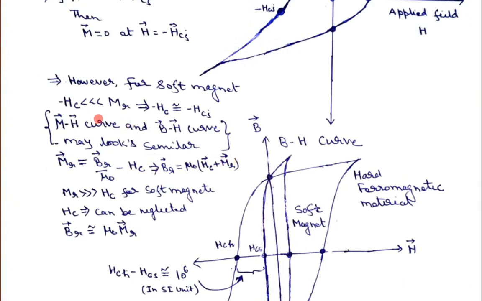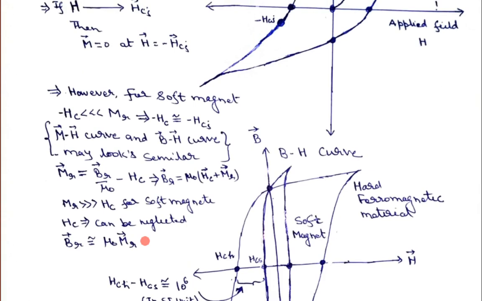For the case of a soft magnet, we know MR is much greater than HC, or HC is much less than MR. It means HC can be neglected out of this formula. If we neglect HC, then BR is approximately equal to mu 0 MR. So for a soft magnet, one cannot observe the difference between the BH curve and the MH curve. But if you have a hard magnet, there will obviously be a big difference between the MH curve and the BH curve. Don't confuse these things.